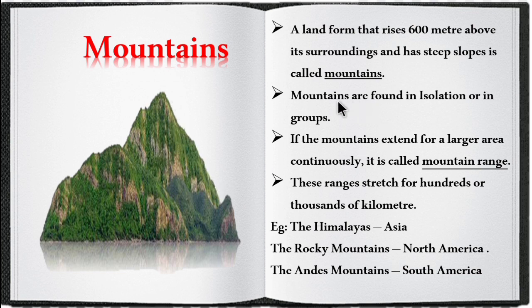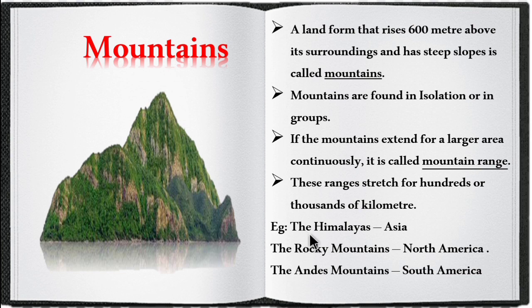Mountains are found in isolation or in groups. Isolation means single. It may be found single or it may be found in groups. If the mountains extend for a large area continuously, then it is called a mountain range. These ranges stretch for hundreds to thousands of kilometers.